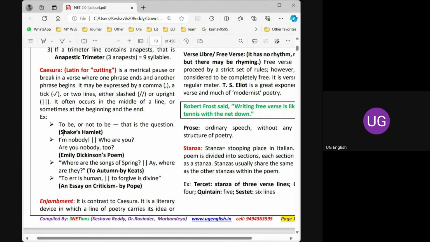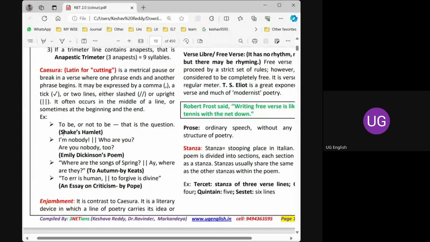So here it's nothing but a pause, a metrical pause, a break in the meaning. After giving a break, a fresh phrase starts after the break. So this is called breaking. Caesura means nothing but breaking. If you understand the meaning of enjambment, you will better understand Caesura.